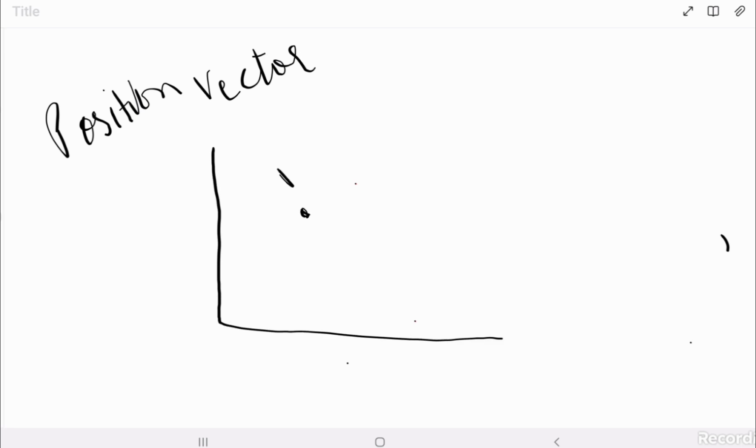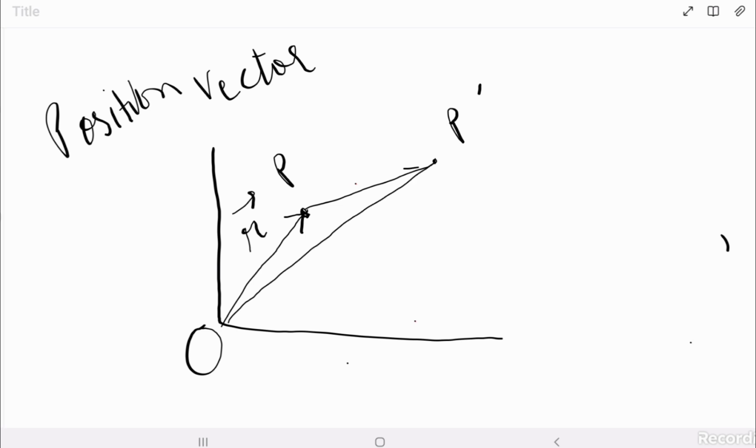Position vector. In order to understand this, let's consider an object placed at a point P and we have displaced it to a point P dash. We have considered a common origin O. Now, if I draw a vector from O to P, then this vector R is known as the position vector of P, and when I draw a vector from origin O to P dash, we get another position vector, of P dash, known as R dash.